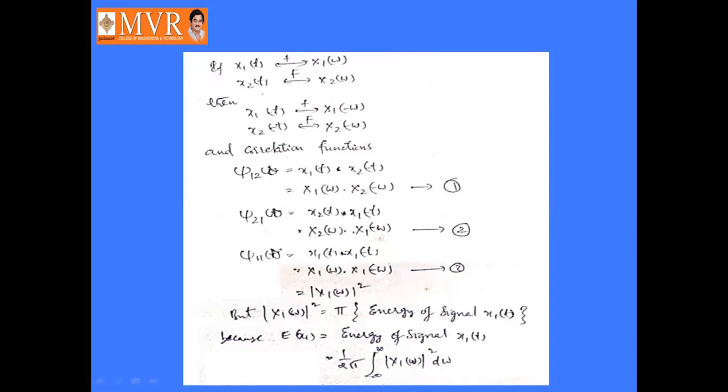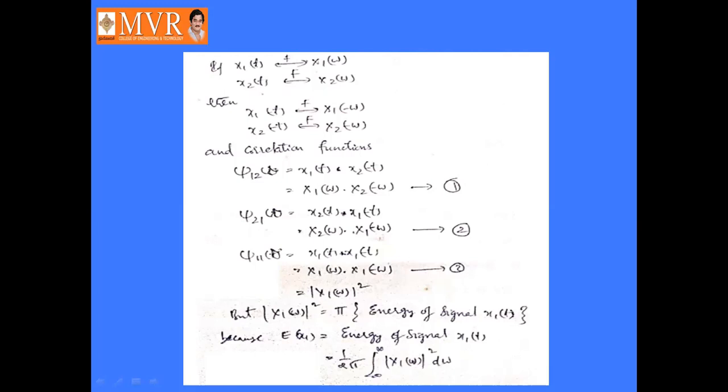So J11(τ) is equal to x1(t) convolved with x1(-t), or in the frequency domain it is X1(ω) into X1(-ω), or we can write this as mod X1(ω) square. But mod X1(ω) square is equal to π times the energy of the signal x1(t), because E of x1 is nothing but the energy of the signal x1(t), that was already derived as 1 by 2π into the integral from minus infinity to infinity of mod X1(ω) square dω.